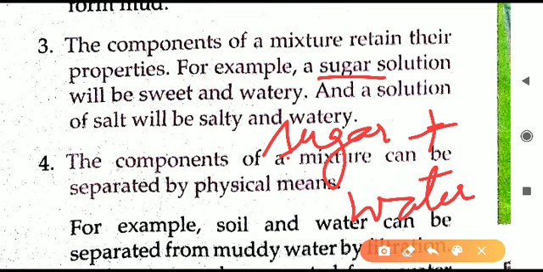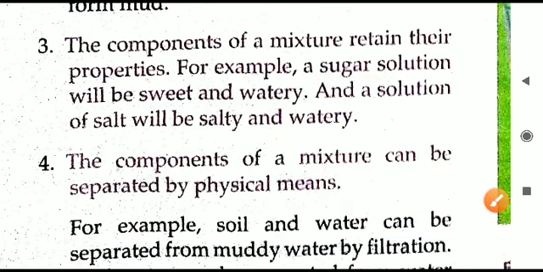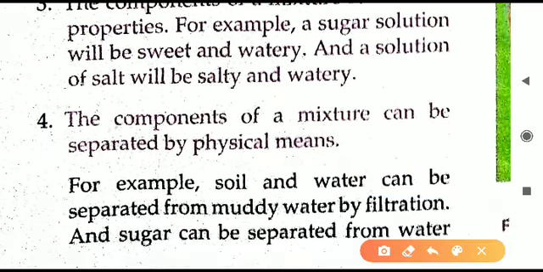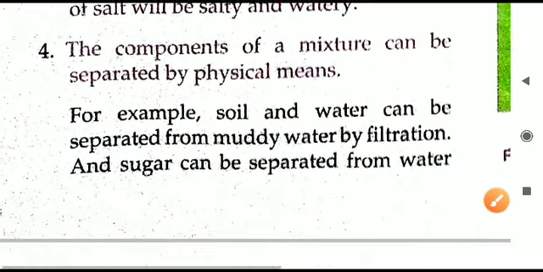But if an element has converted into a compound, if a compound is formed from elements, then what will happen? The property will change. If a mixture is made from the elements, then the property will not change. That is being told in this particular point. One similar example is salt and water. Salt and water is still salty in taste. Taste of the salt will not change by mixing in water. So that is what we can understand. The properties do not change on forming a mixture.